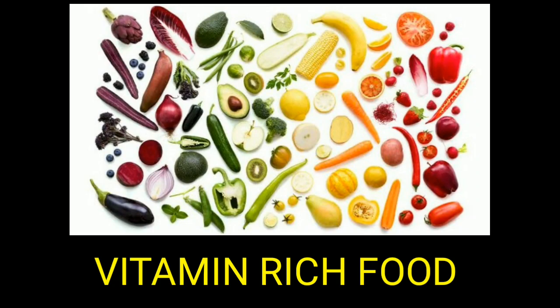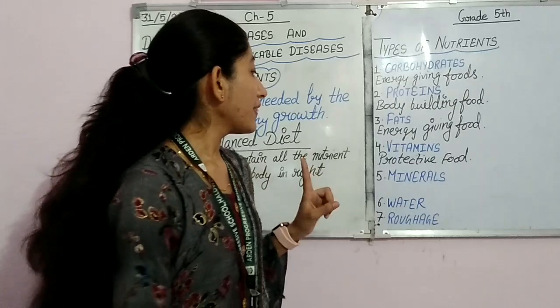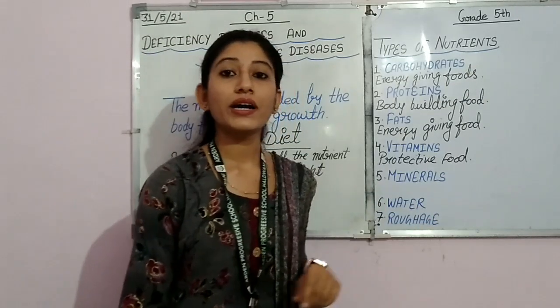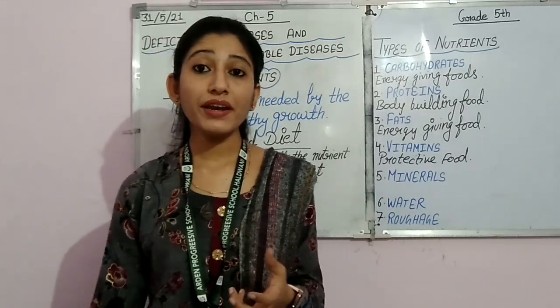These are the fruits and vegetables which are rich in vitamins, and these food items help our body by providing strength for fighting against diseases. Then we have minerals. Now what are these minerals?